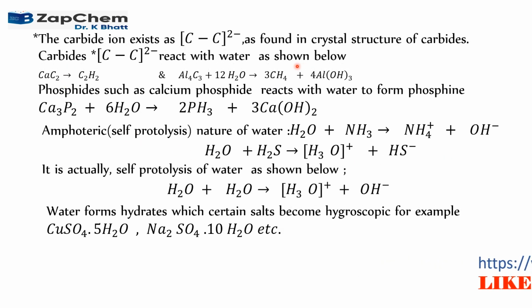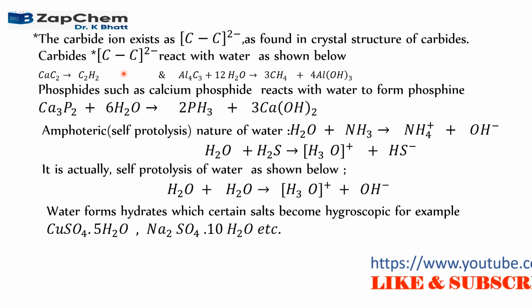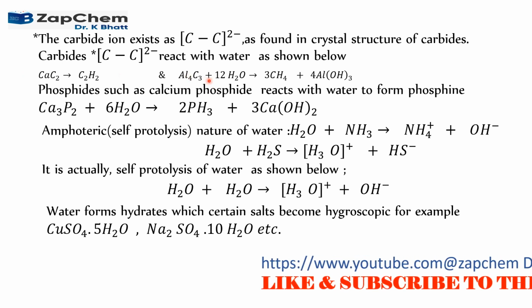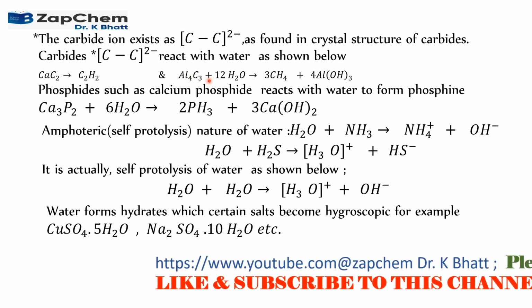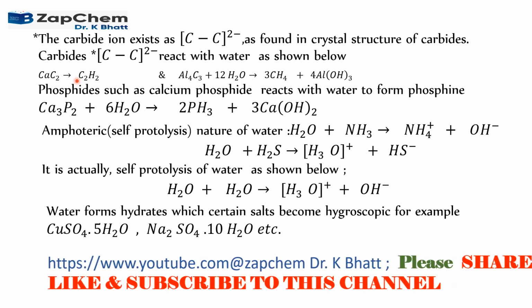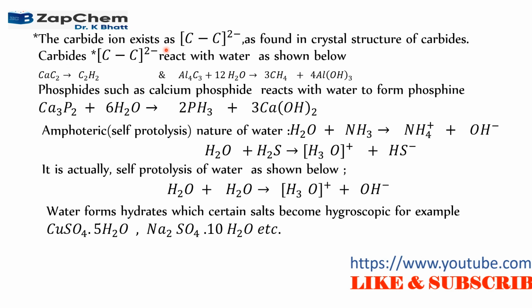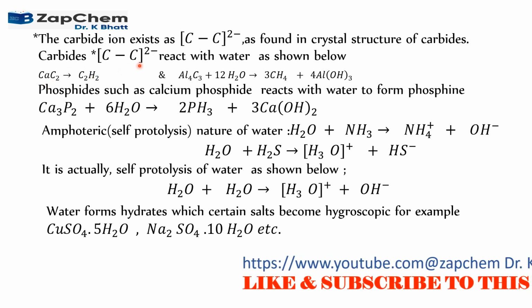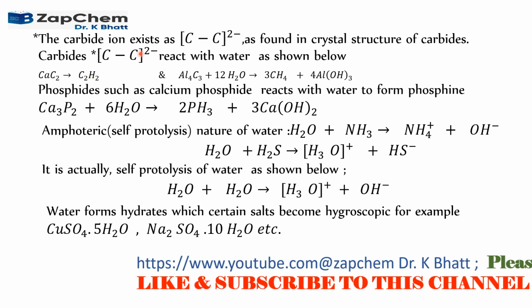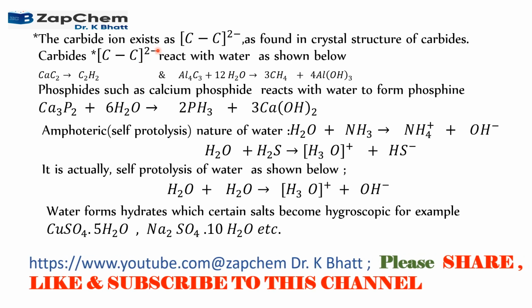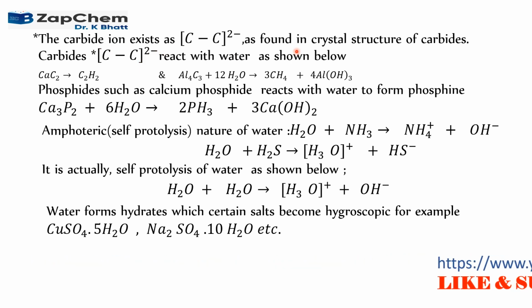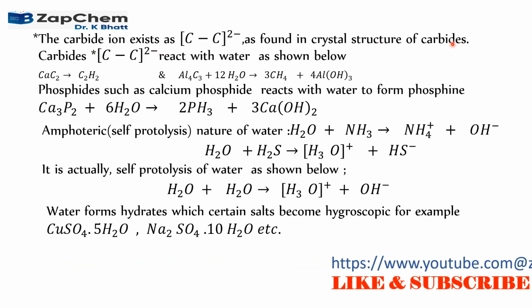And now, the reaction of carbides, such as calcium carbide or aluminum carbide, is quite important because they interact with water. Carbides contain C single bonded to C, two carbon atoms which carry a di-negative charge, and this is found in the crystal structure of carbides.